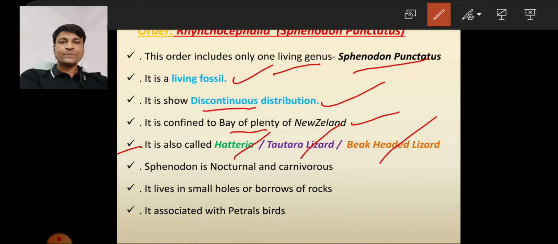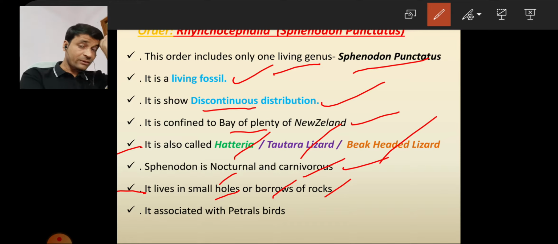Next, Sphenodon is nocturnal and carnivorous. Nocturnal means if organisms are active at night time, we call them nocturnal. Carnivores means the flesh eating animals are called carnivores. Next, where does it live? It lives in small holes and burrows of the rocks.